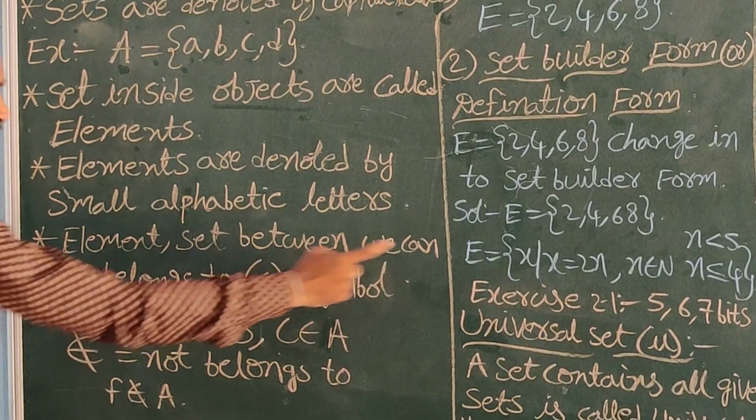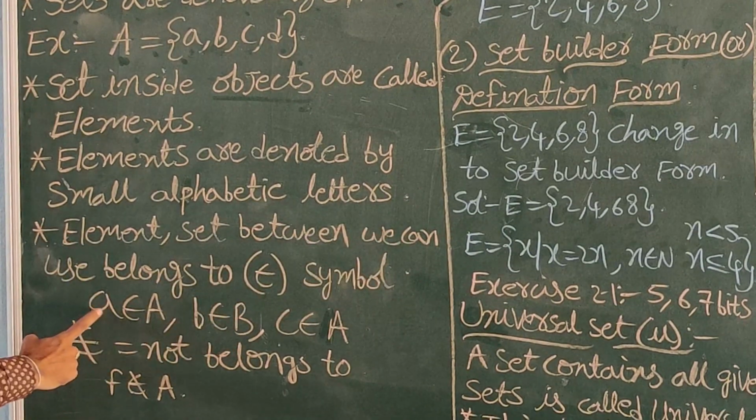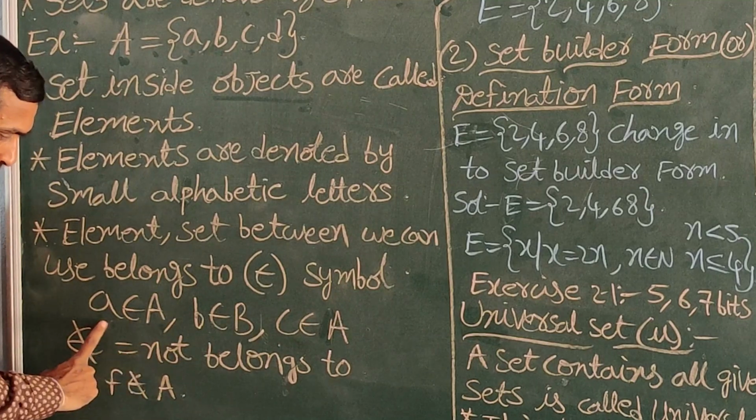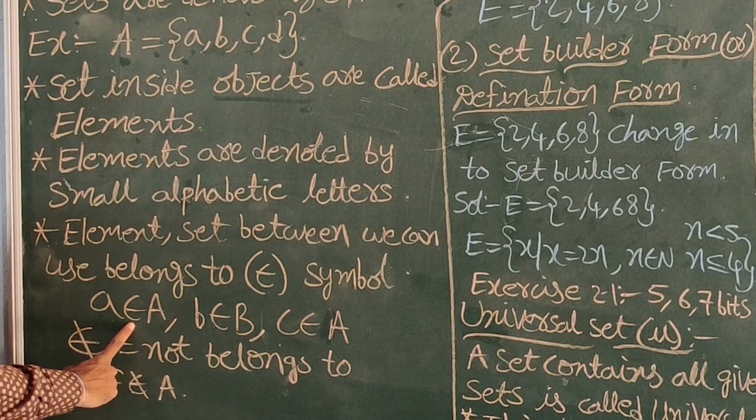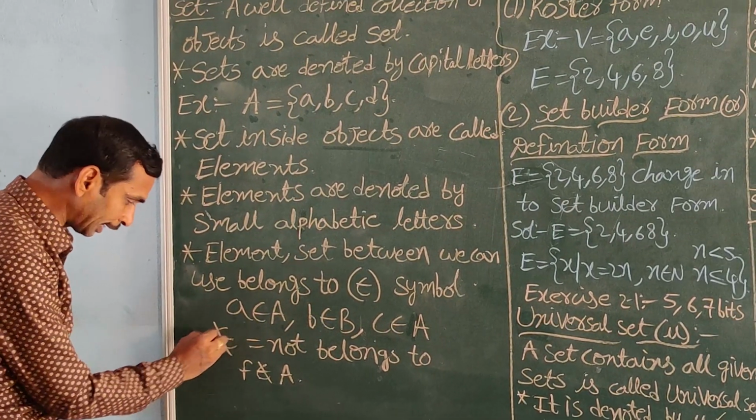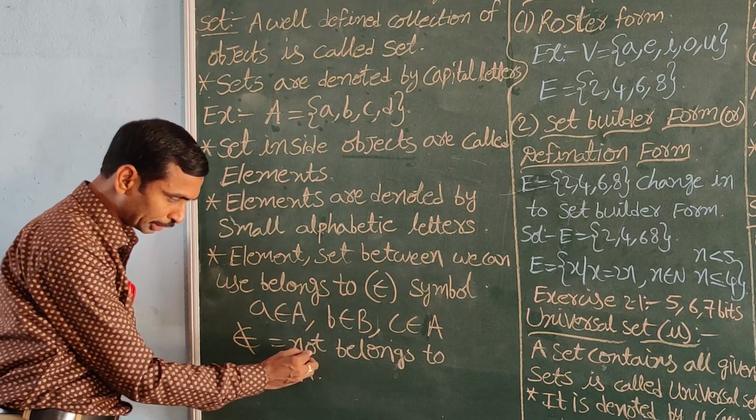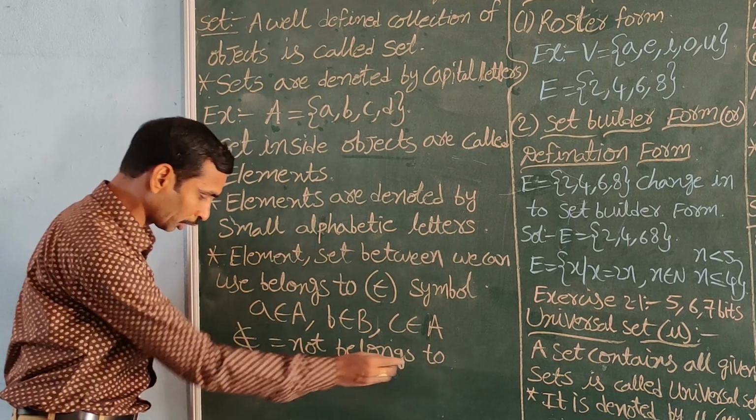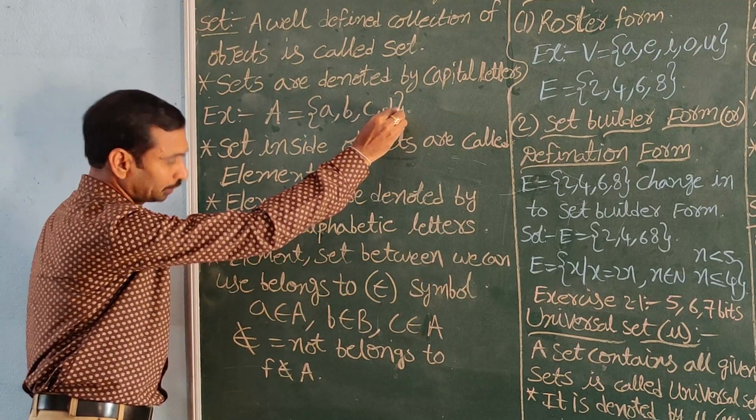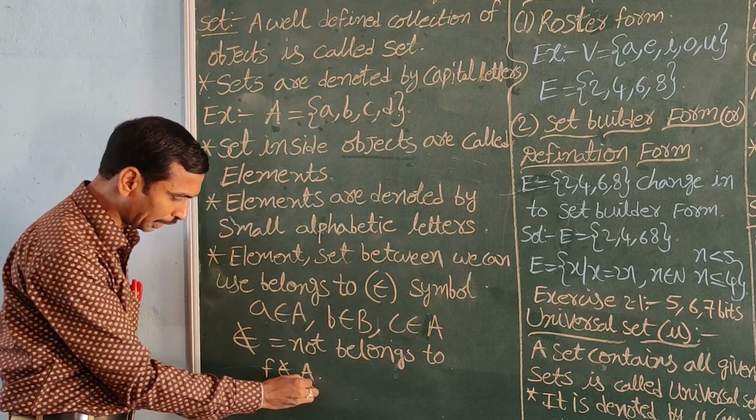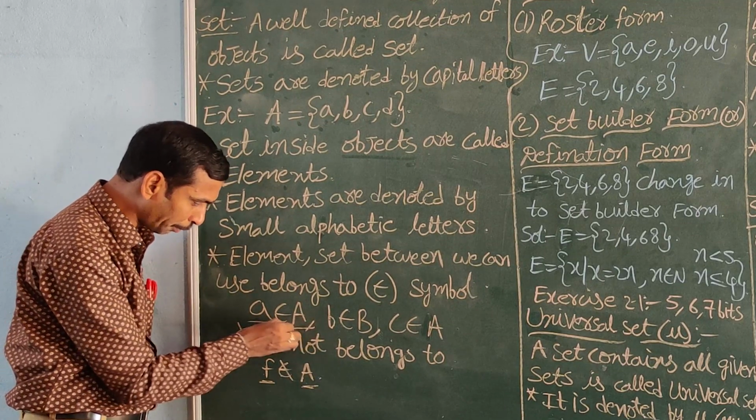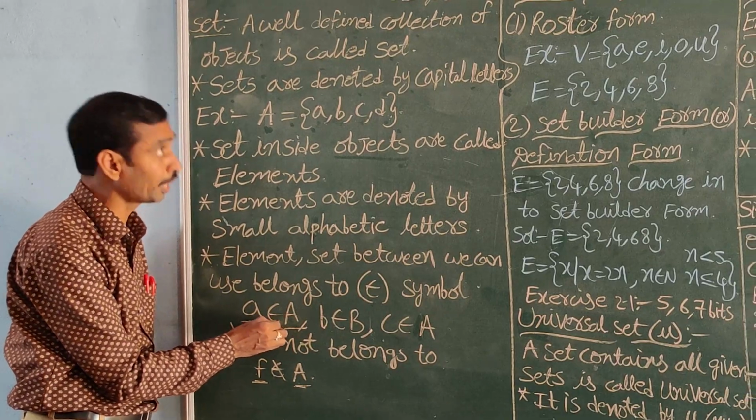Between an element and a set we can use the belongs to symbol. Here the first one is the element and the second one is the set. When we cancel the belongs to symbol, it is called not belongs to. Here f is not there in the set, so f not belongs to capital A. First one is element, second one is set.